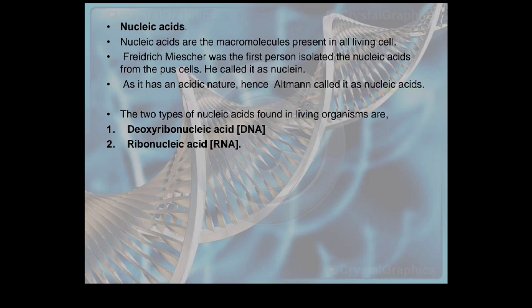The next scientist is Altmann, who named it nucleic acid. The two types of nucleic acid found in living organisms are deoxyribonucleic acid and ribonucleic acid, DNA and RNA.